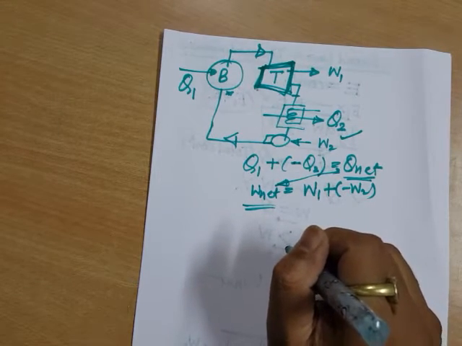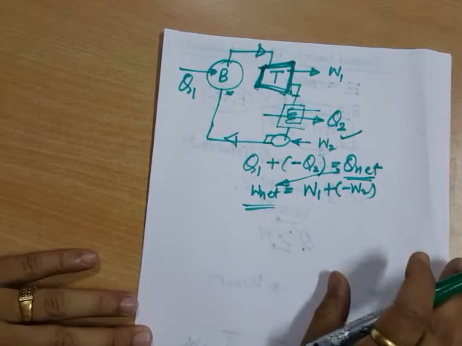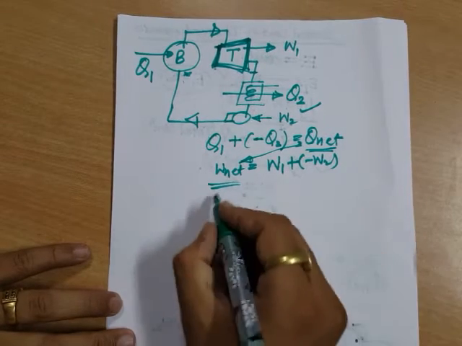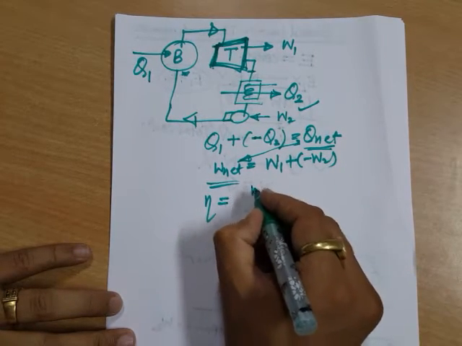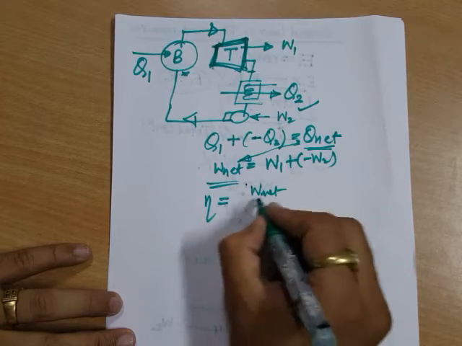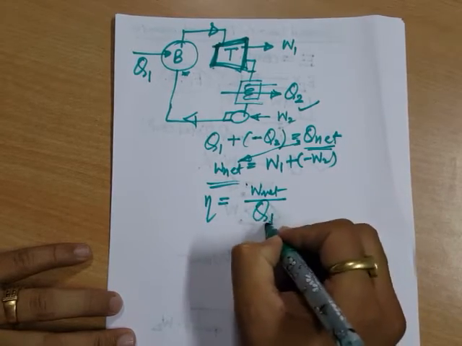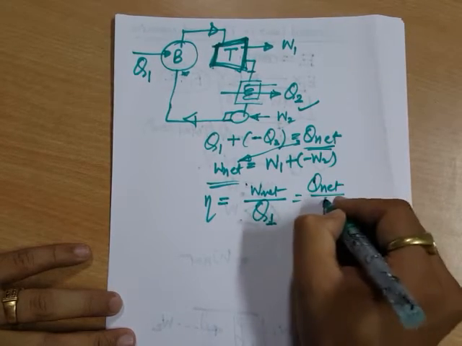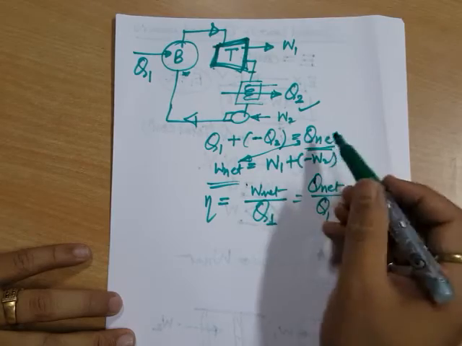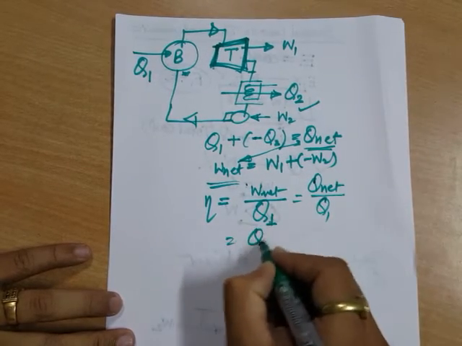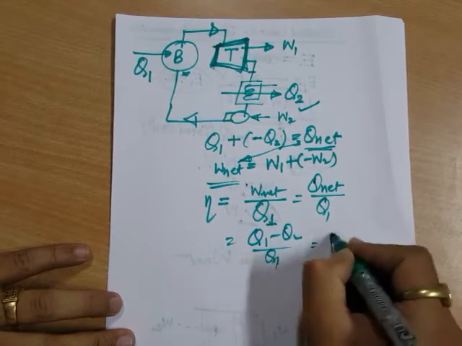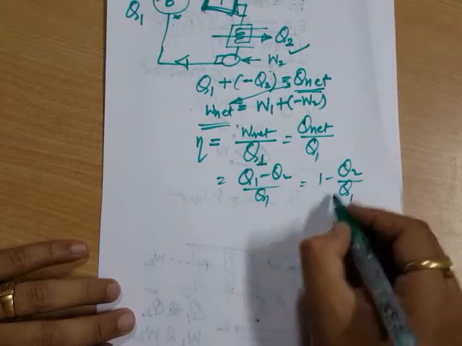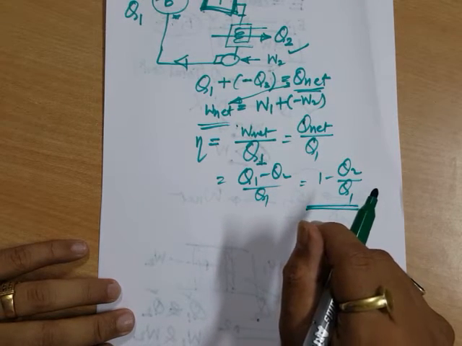So, we define a term here, which is known as efficiency of this particular cycle, heat engine cycle. And efficiency is defined as net work done from this engine to that of heat given to this. That means we can write this as Q net upon Q1, because W net and Q net are equal for a cycle. So this thing will be Q1 minus Q2 by Q1, or simply 1 minus Q2 by Q1. So this is the thermal efficiency of a heat engine.